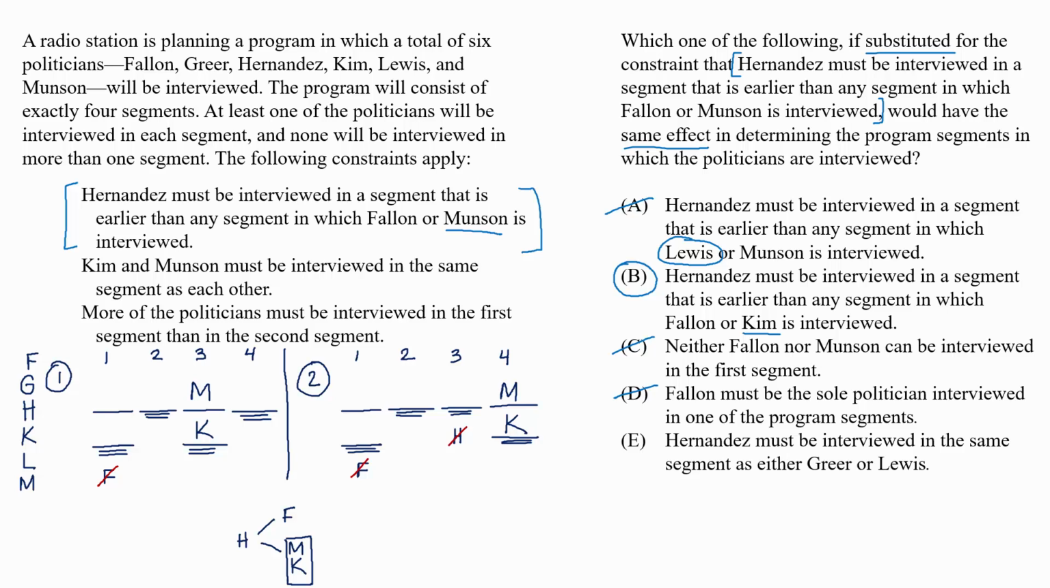E. Hernandez must be interviewed in the same segment as either Greer or Lewis. This isn't a good replacement for rule number 1 because in scenario 2 of our original setup, Hernandez could be alone in segment 2, while Greer and Lewis would be together in segment 1. This choice would no longer allow for Hernandez to be alone, so it adds a deduction that wasn't originally true. So our answer is B.